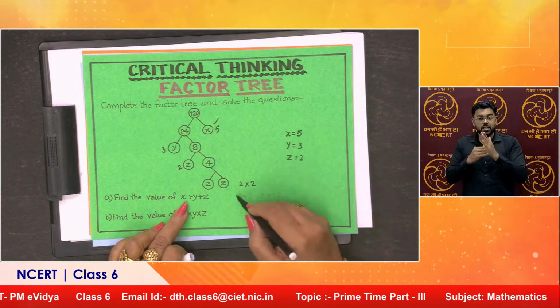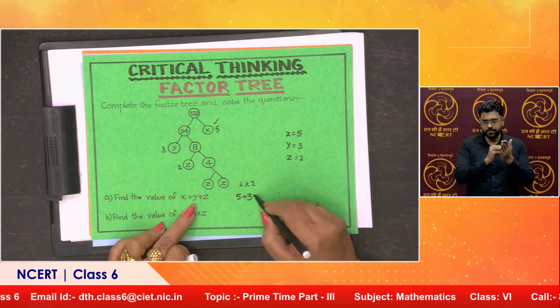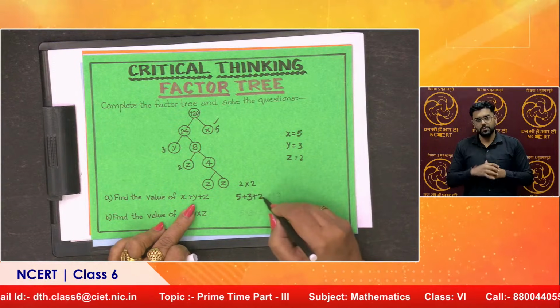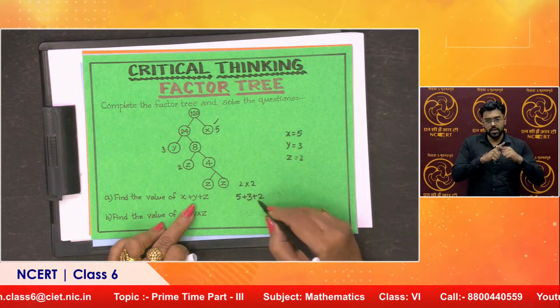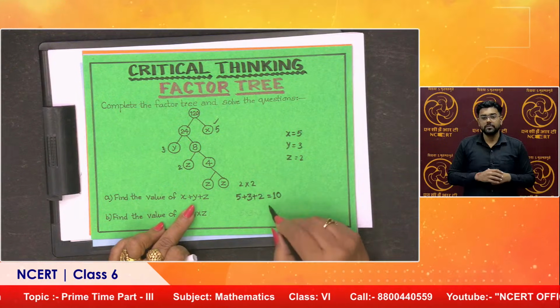Now, I am supposed to find the value of x plus y plus z. What is x? 5. What is y? 3. And z is 2. So, 5 plus 3 is 8. 8 plus 2 is 10. Right? This way we solve.